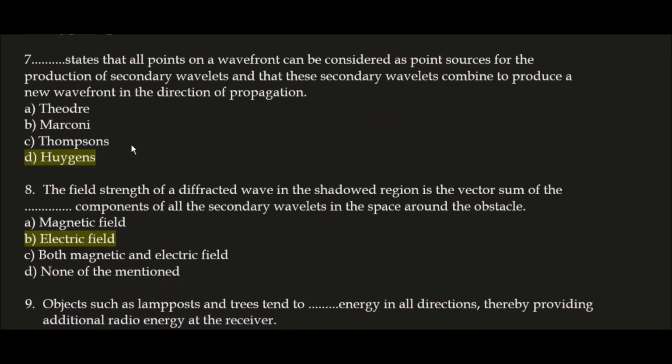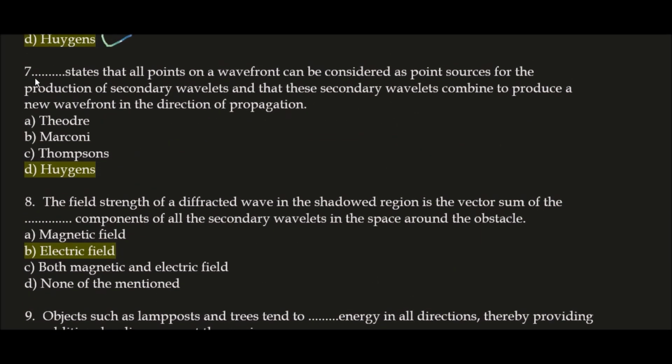Next question. Blank space states that all points on a wavefront can be considered as point sources for the production of secondary wavelets, and that these secondary wavelets combine to produce a new wavefront in the direction of propagation. So here Huygens principle is the correct answer.